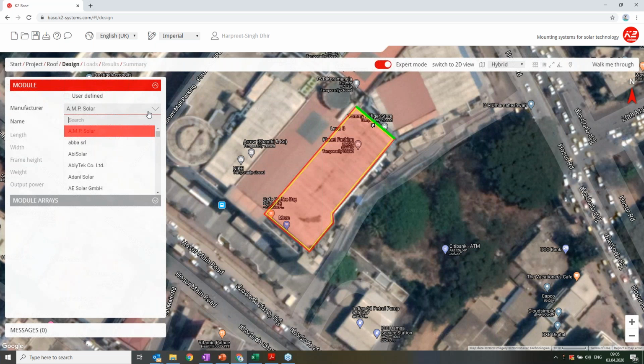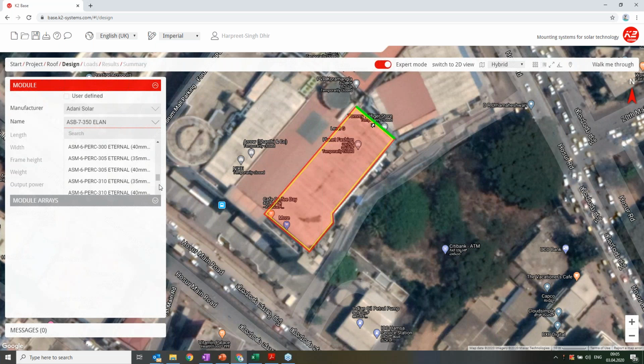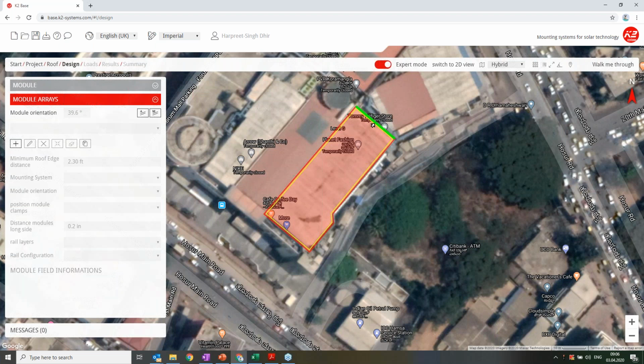And then I will say choose a high power module. Let's say 370. And then I will define the module array. I will click on the module array, and then you see the only button which is activated is the plus button.